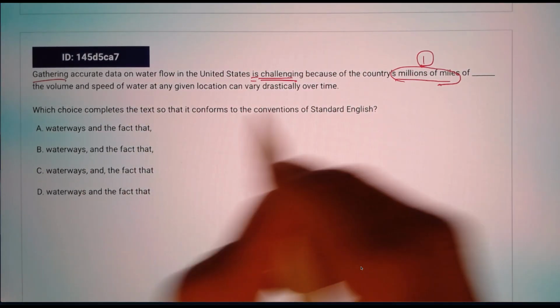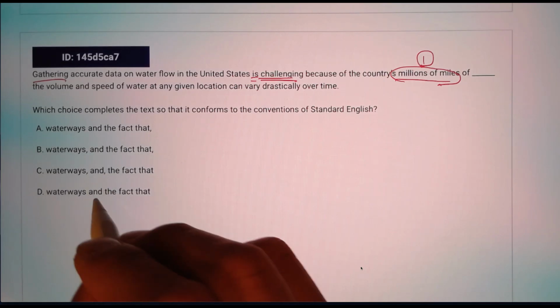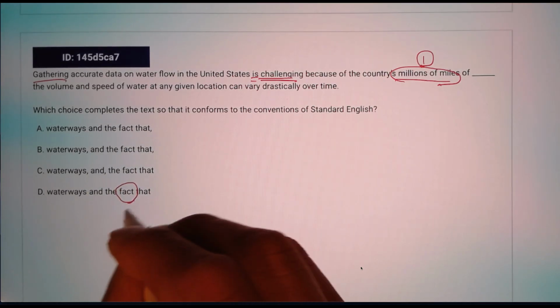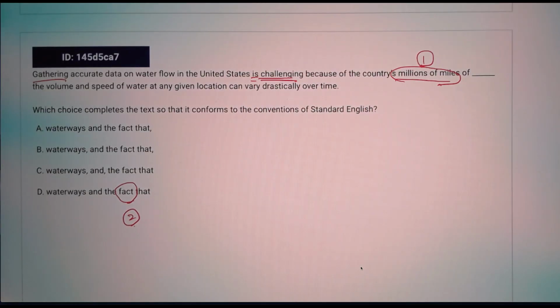And okay, millions of waterways, and the fact that. So the fact is the second part: the fact that the volume and speed of water at any given location can vary drastically over time.